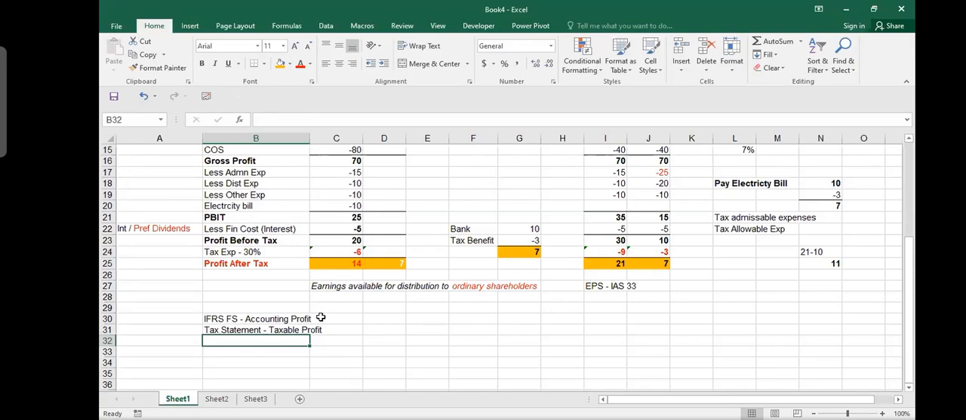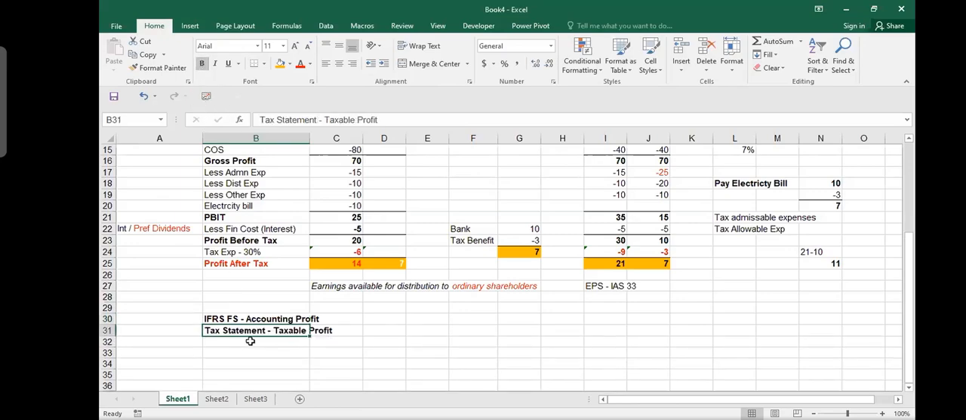One income statement is prepared for the shareholders, which usually is IFRS based. And the other income statement and balance sheet will be prepared for the tax department, which will not be based on IFRS, but on your local tax legislation. IFRS is applied in 160 countries, and almost every country has a different tax regime. They have a different tax code, different tax law.